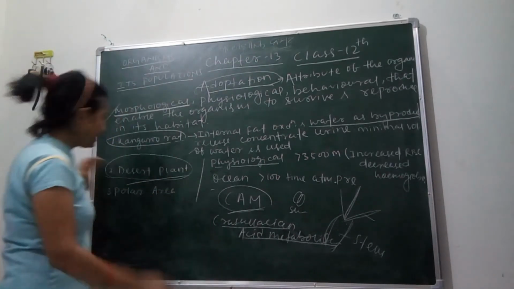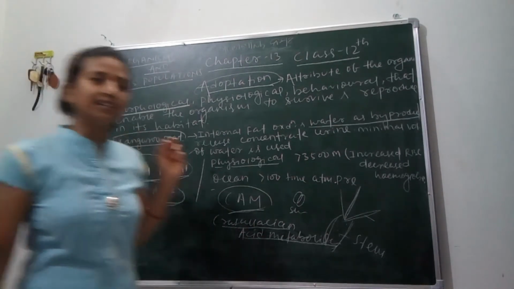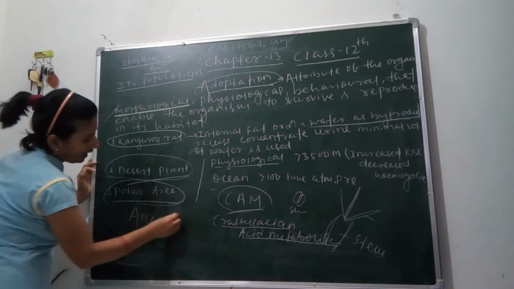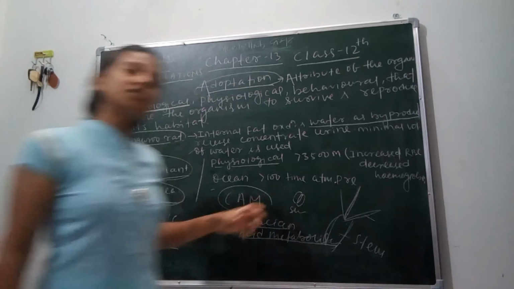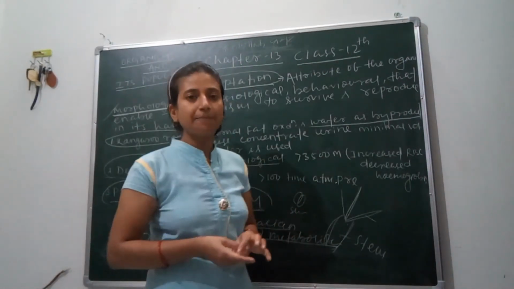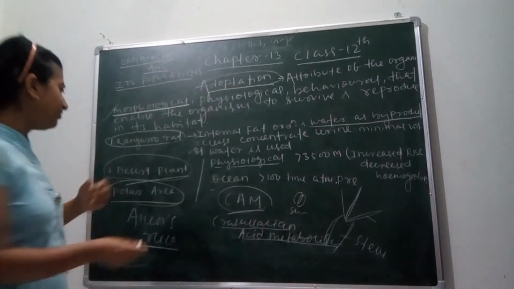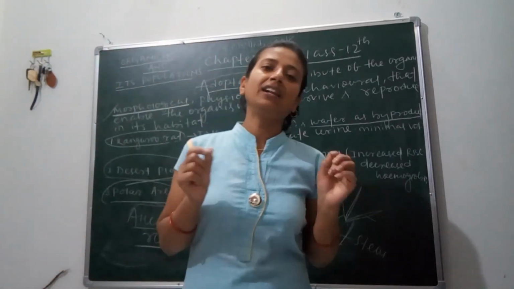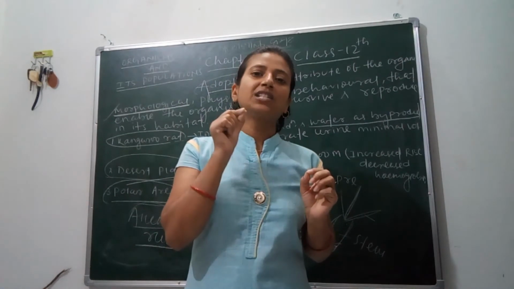Clear? Next is polar areas, the species that live in polar areas. According to scientist Allen's rule. What does Allen's rule tell us? Allen's rule tells us that mammals like the polar bear and other smaller mammals have a morphological change, that is, they have small external organs, meaning a small nose, small ears and small limbs.